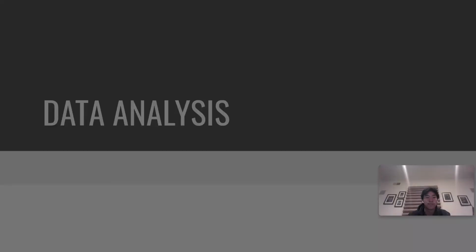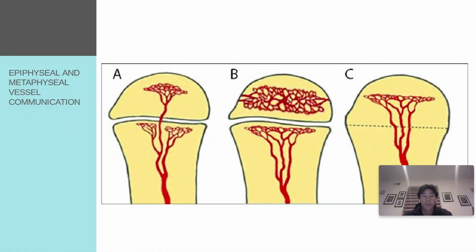Data analysis. In this picture, the communication between epiphyseal and metaphyseal vessels is present. In bone A, this represents the bone from the age up until 18 months, gaining nutrients and leaving the epiphyseal plate. Bone B represents the bone from 18 months up until the ages of 16, 17, when the growth plate closes. This is the bone that my study is focused around.